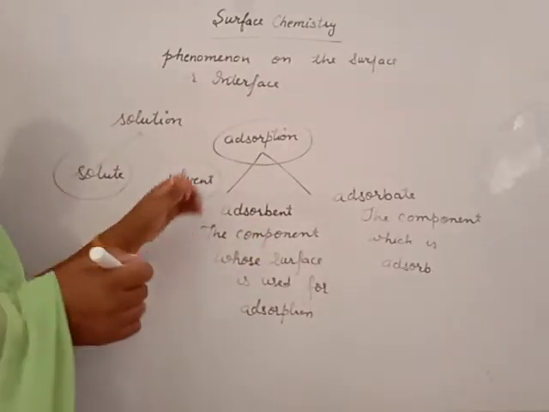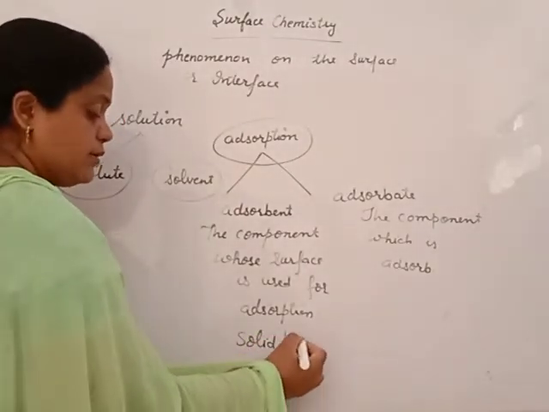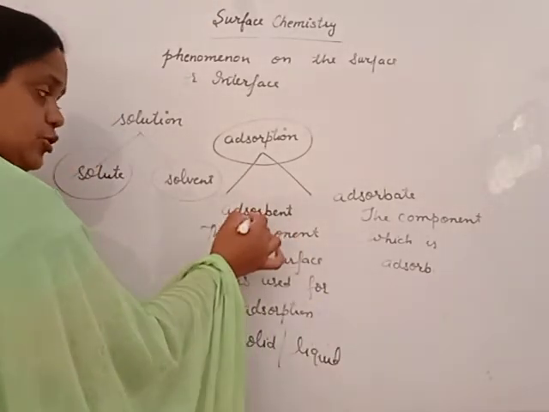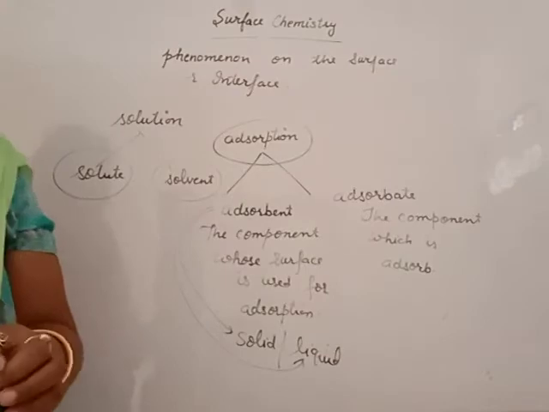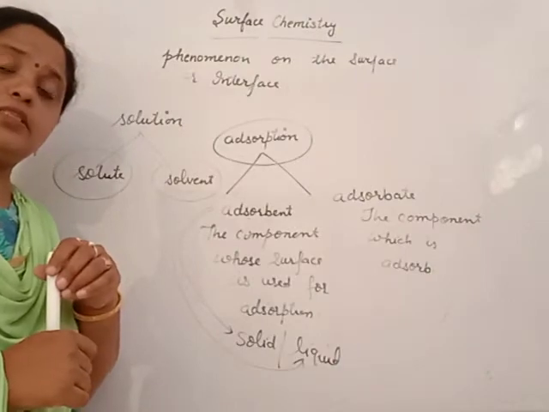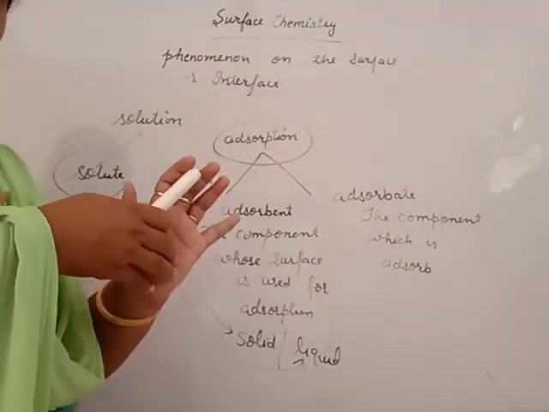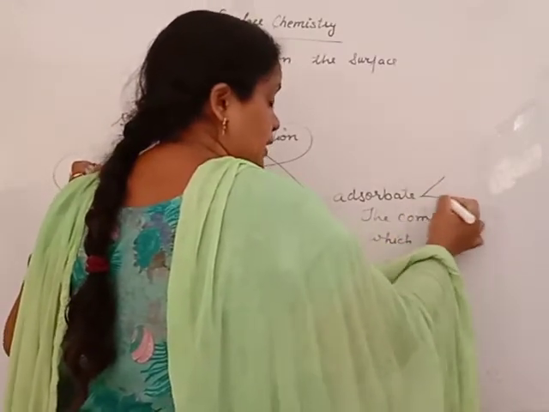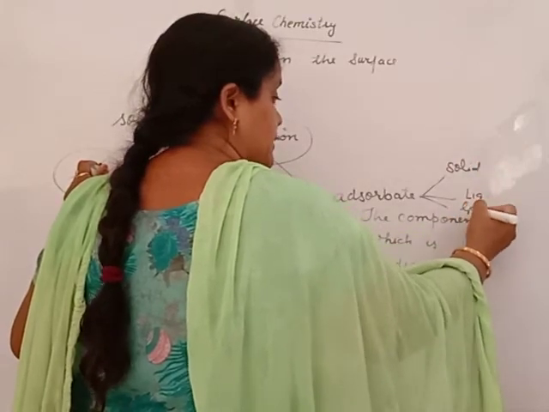Then beta, this adsorbent is only solid or liquid, because gases do not have any surface. These adsorbents may be solid or may be liquid, but gases are not used as adsorbent because gases do not have any surface. Adsorbent, either gas, either solid, either liquid, anything can adsorb, then it is known as adsorbate. The adsorbate may be solid, may be liquid, may be gas.